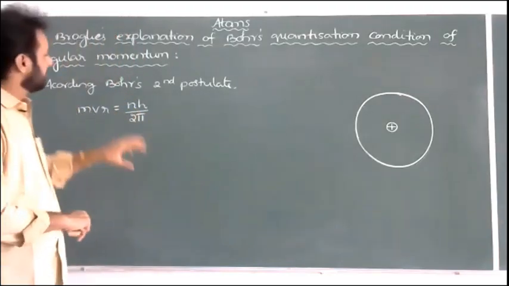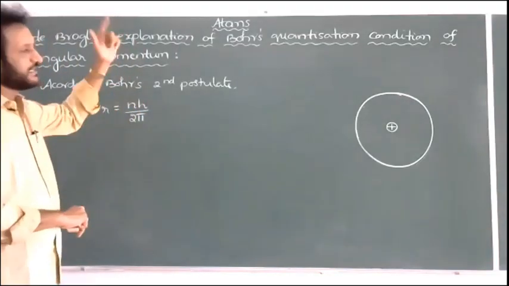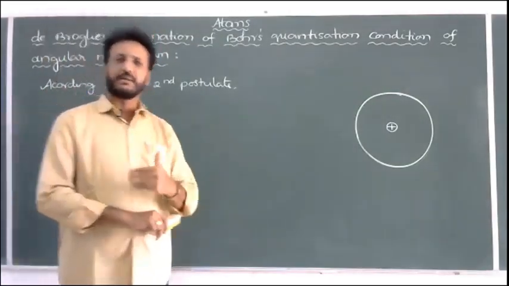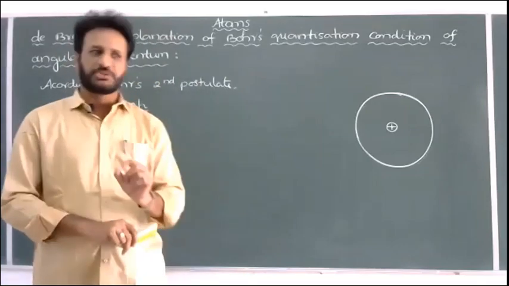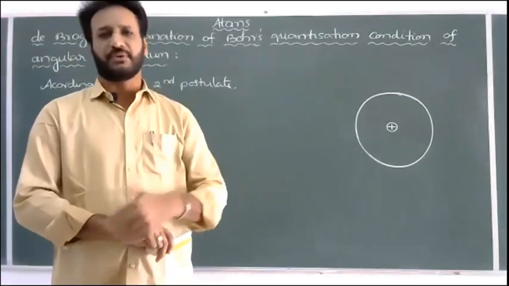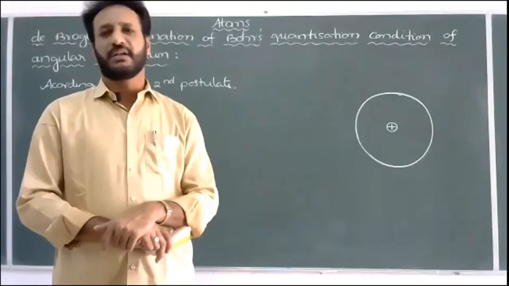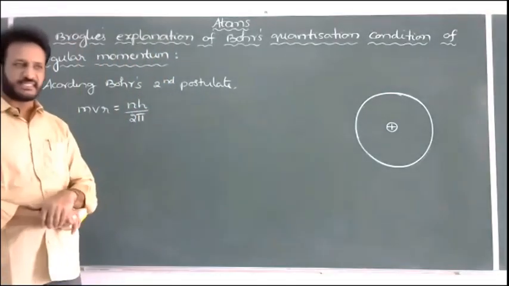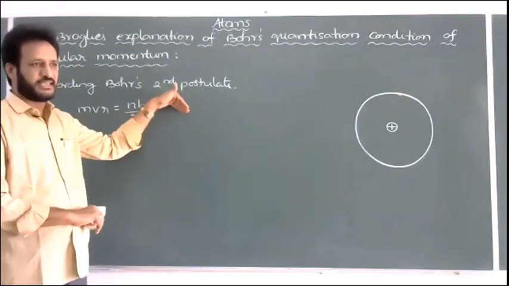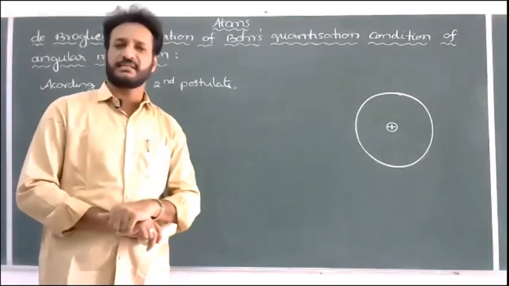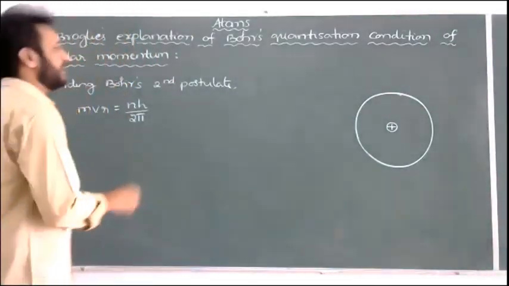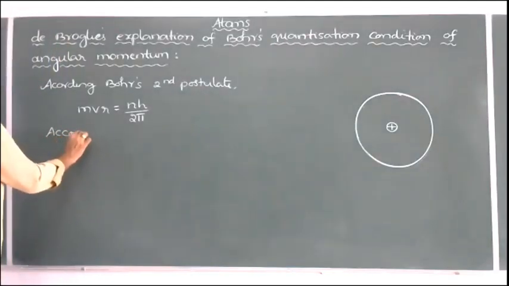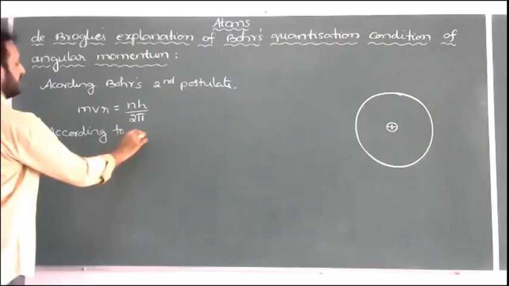But this failure of Bohr's second postulate was explained 10 years later by de Broglie. De Broglie proposed a hypothesis: any particle in motion is associated with waves, which are called de Broglie waves or matter waves. After the discovery of the de Broglie hypothesis, 10 years after Bohr's postulate, he successfully explained Bohr's quantization condition of angular momentum. And what is de Broglie saying? According to de Broglie,